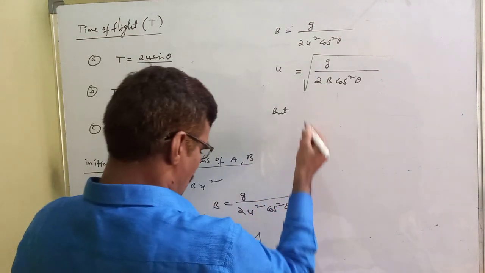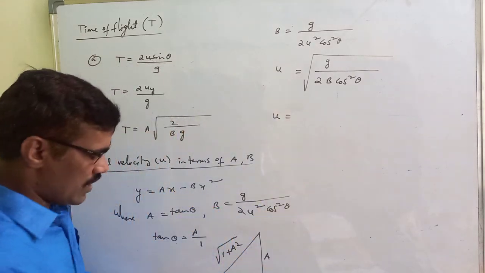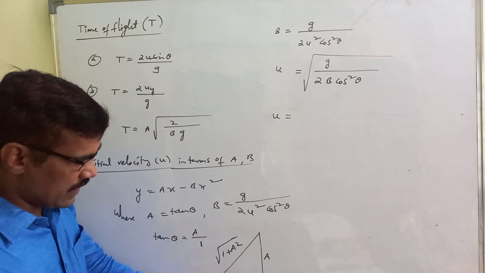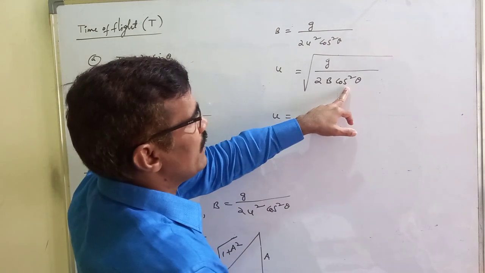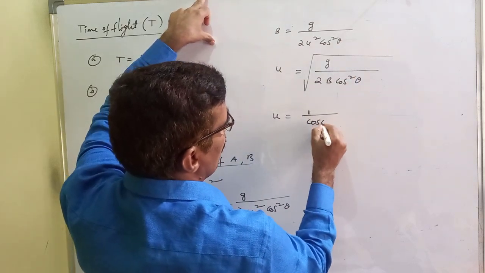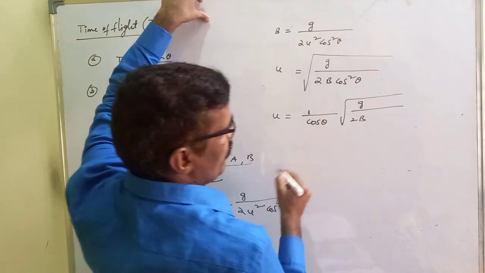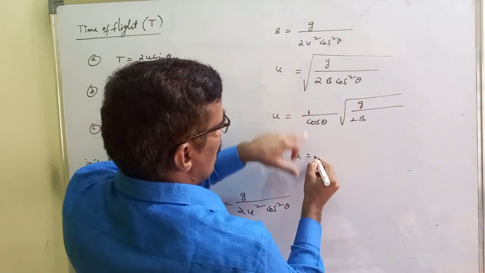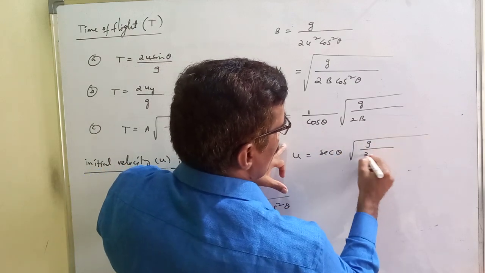Cos theta equals adjacent side by hypotenuse. Here cos square theta is in the denominator, so u equal to 1 by cos theta, secant theta, root over g by 2b.